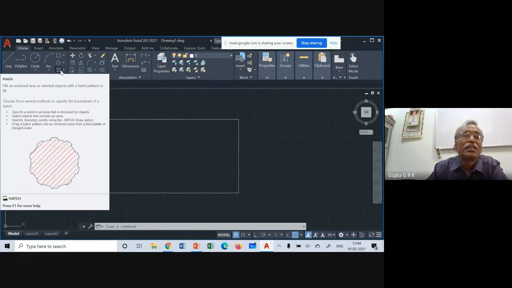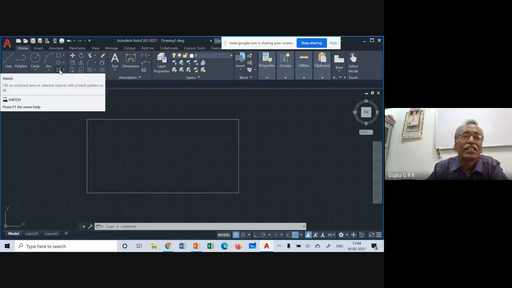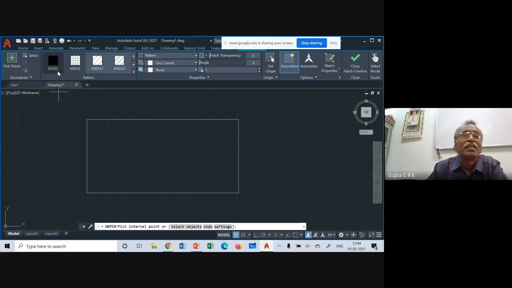Once I select the hatch, there are different types of designs. Suppose you want some tiles, bricks, or other items that have different types of texture, or timber of different quality. We have different things, and I can choose any of these designs.